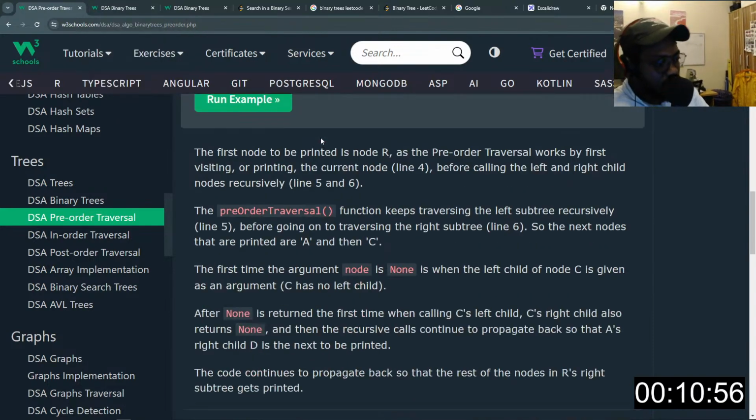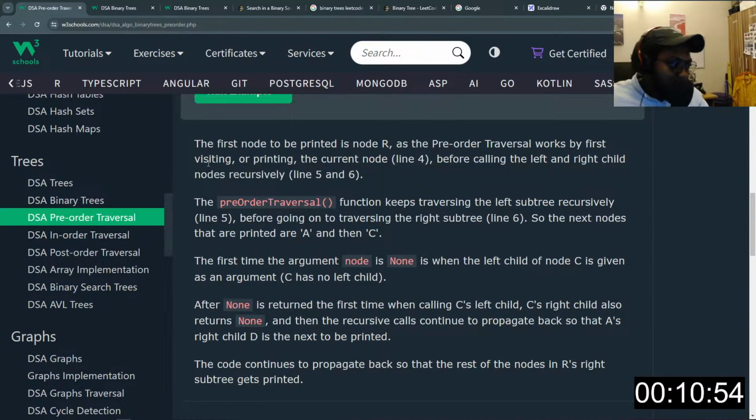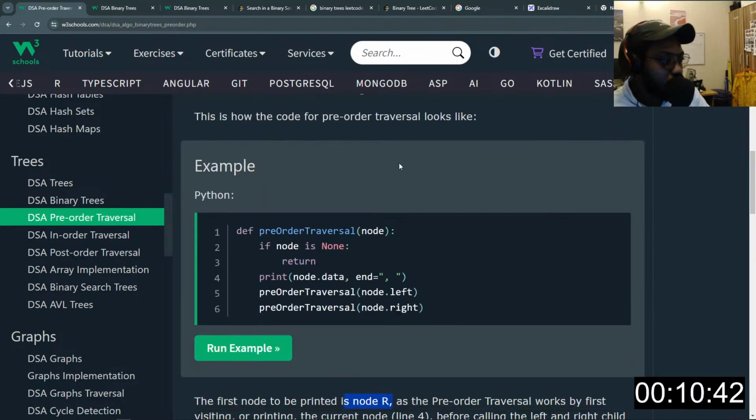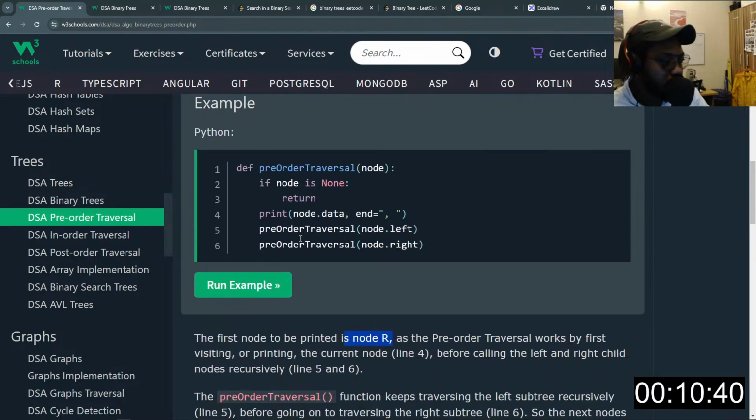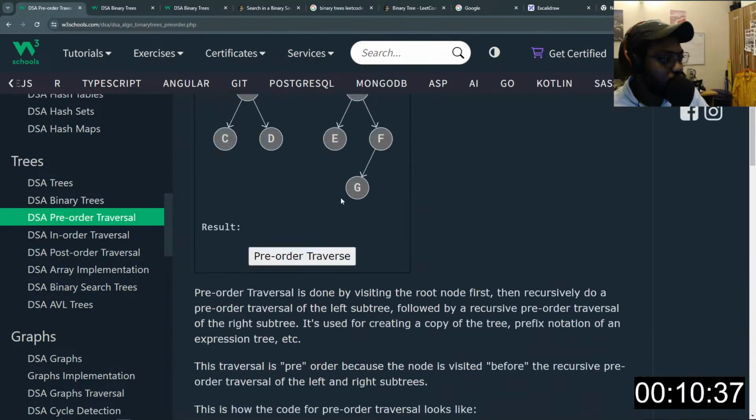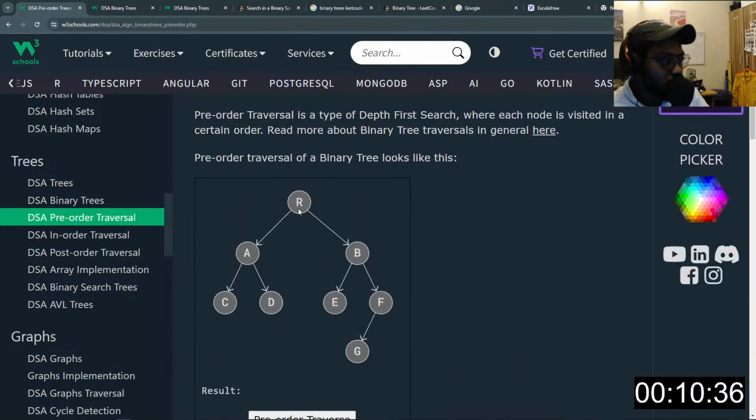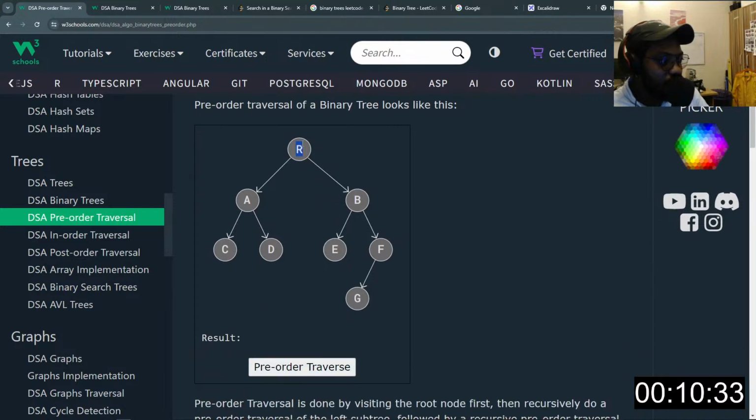So let's read how it works here. The first node to be printed is node R, as pre-order traversal works by first visiting or printing the current node. Yes, obviously the current node will be node R, which is the root node. Okay, and then we'll call this, and this will call this.